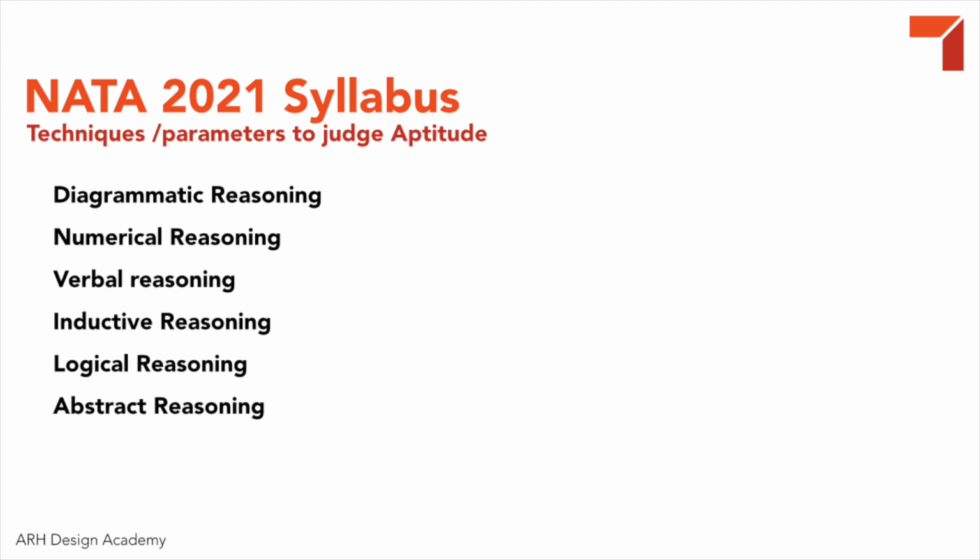The next one is logical reasoning. Again, this is the previous type of question on series, sequence, odd man out, logical analogies, syllogism, etc. And the last one is abstract reasoning, which is general knowledge, the ability to utilize knowledge in new situations. This again includes your general knowledge. In the architecture aptitude part, you need to understand this: this is not the syllabus. These are the parameters on which your aptitude is going to be tested.